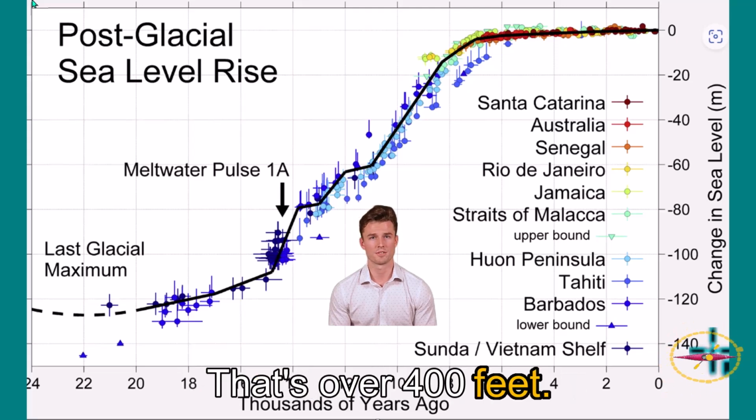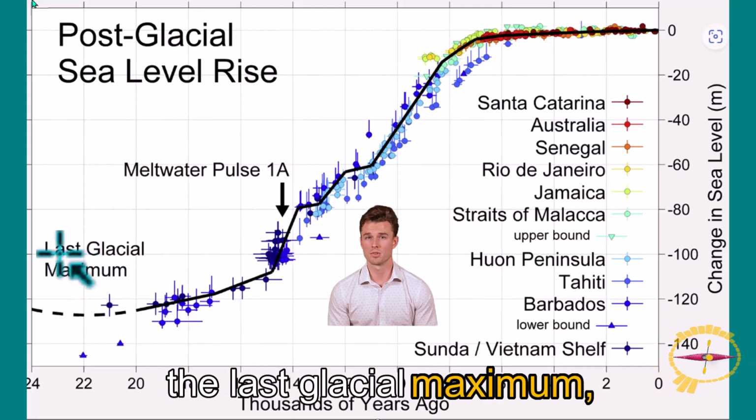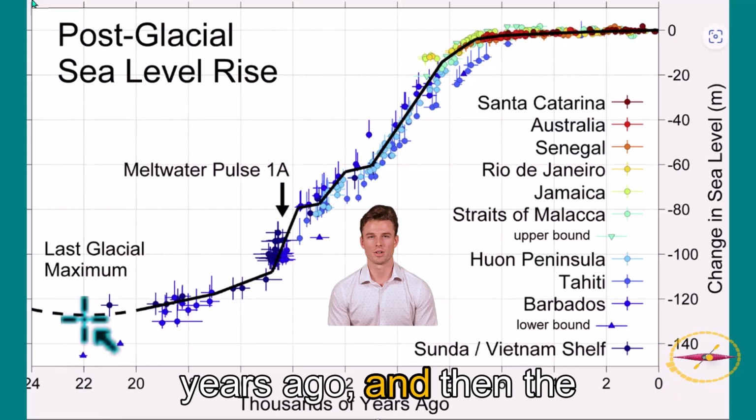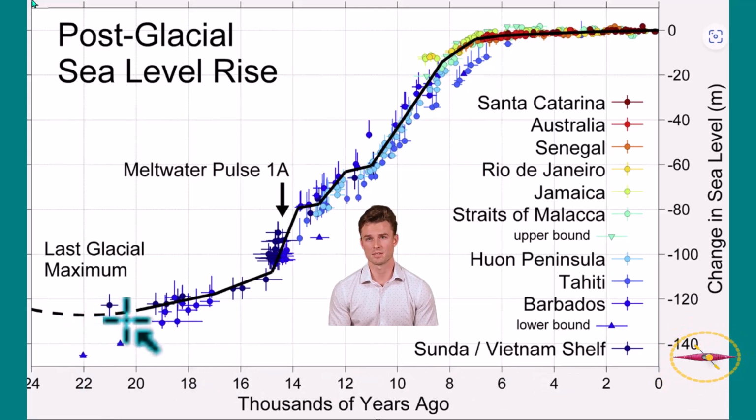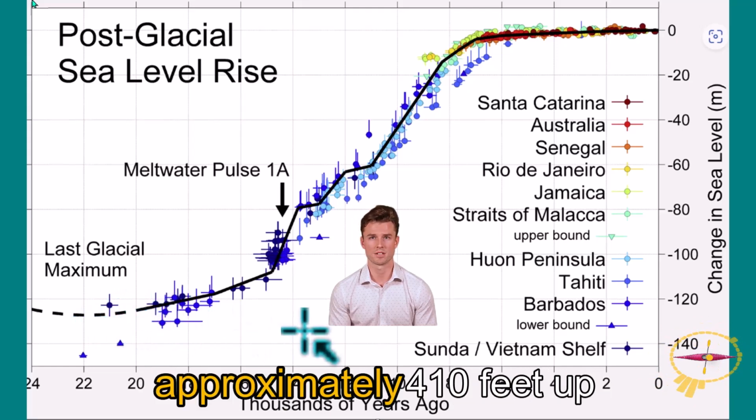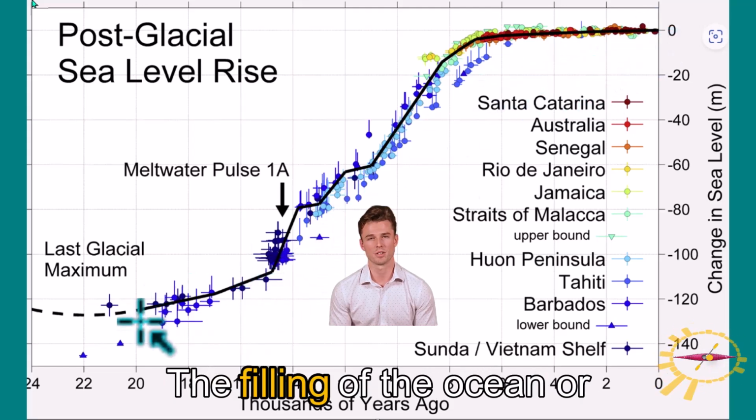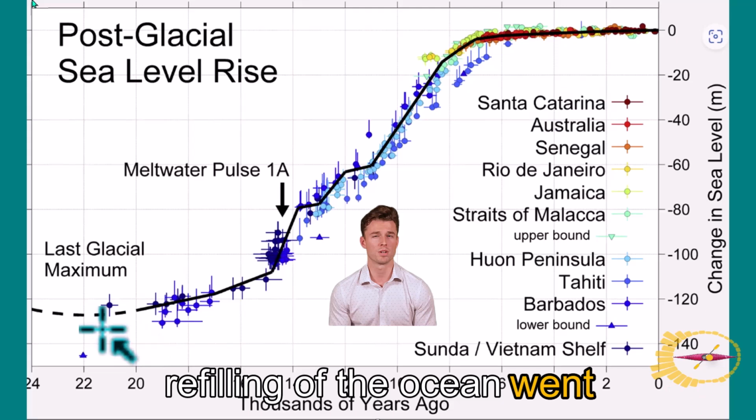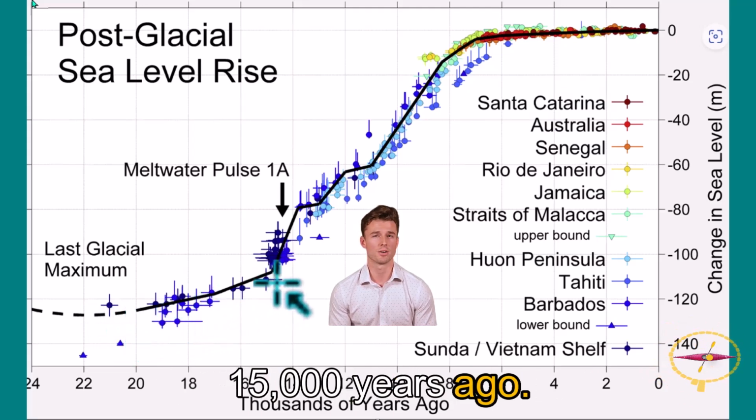That's over 400 feet. If we look near the end of the last glacial maximum, which was around 22,000 years ago, and then the glaciers began to retreat, water was melting and filling the sea. You can see how sea levels gradually started rising from approximately 410 feet up to today's zero value. The refilling of the ocean went in spurts, and there was a gradual rise here till about 15,000 years ago.